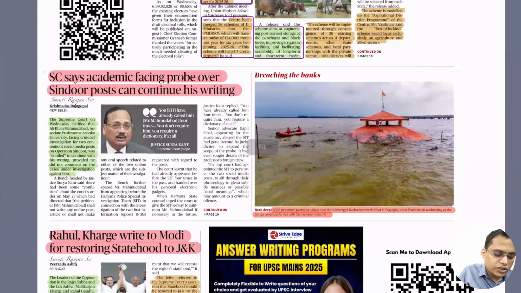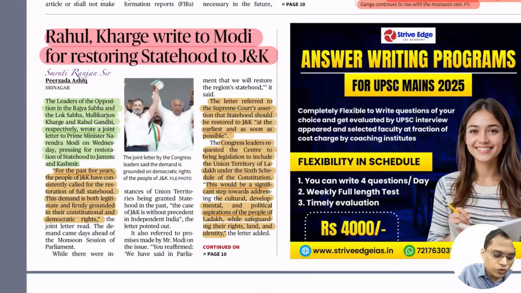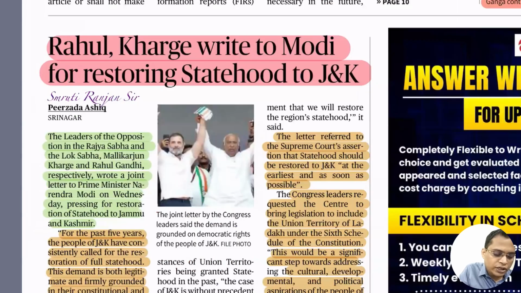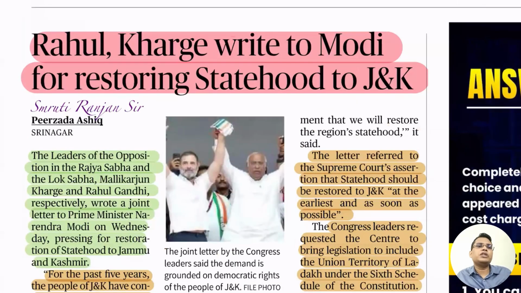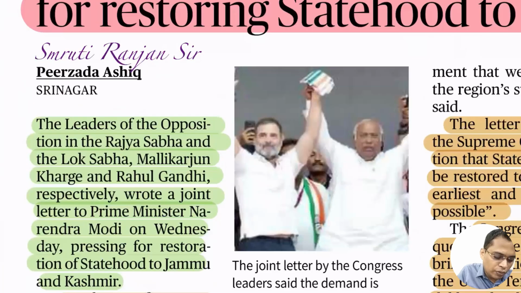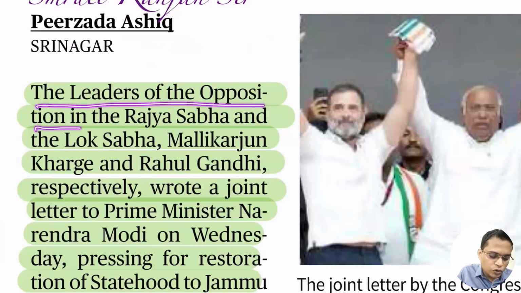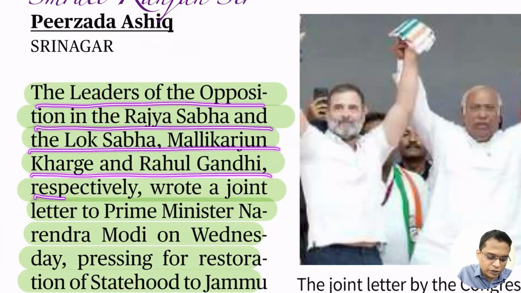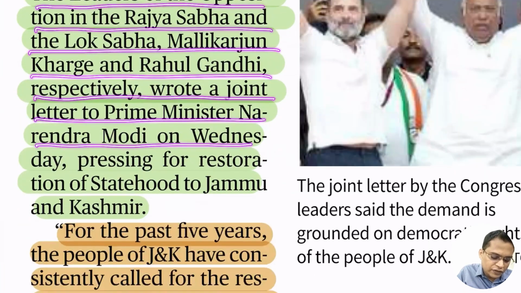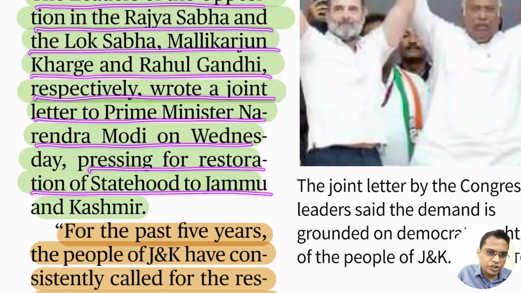So next, Rahul and Kharge wrote to Modi for restoring statehood to Jammu and Kashmir. After the removal of Article 370, Jammu and Kashmir was converted to a union territory. Later on, the government made a promise that it will restore Jammu and Kashmir as a state. So the Leaders of Opposition in Rajya Sabha and Lok Sabha, Mallikarjun Kharge and Rahul Gandhi respectively, wrote a joint letter to Prime Minister Narendra Modi on Wednesday, pressing for restoration of statehood to Jammu and Kashmir.